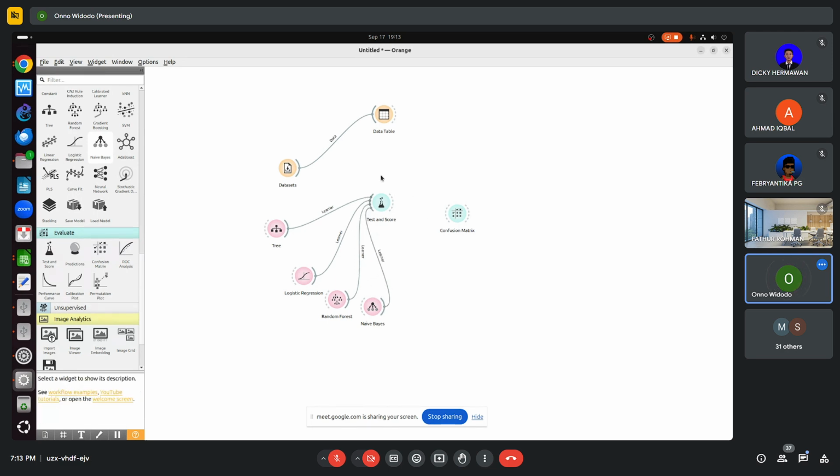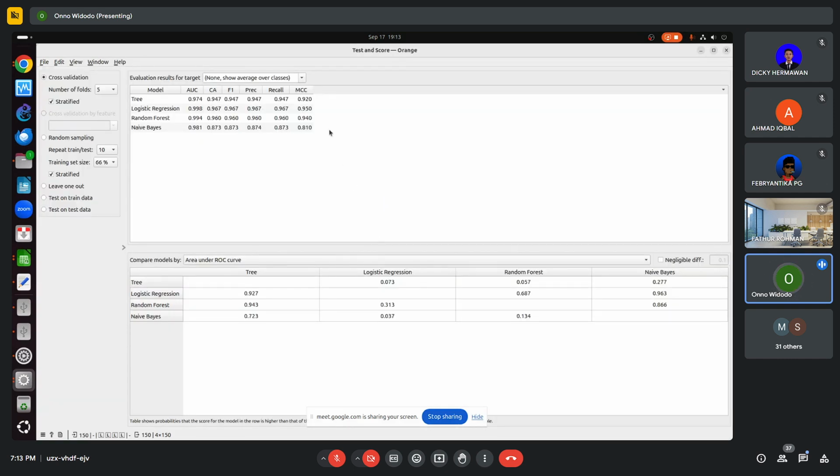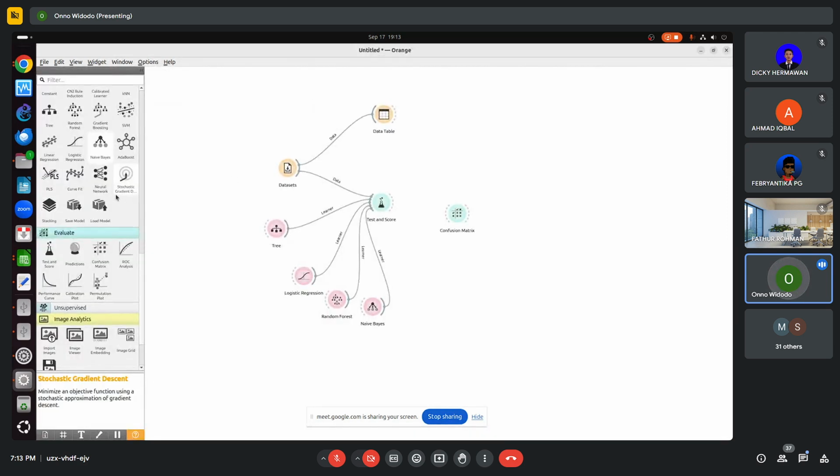For each algorithm, I will test, and then we can check the precision. We can see tree is not the most precise. Logistic regression is the best, 96% precise. Tree is only 94%, random forest 96, naive Bayes 87%. If you would like to use a neural network, I can grab the neural network here.